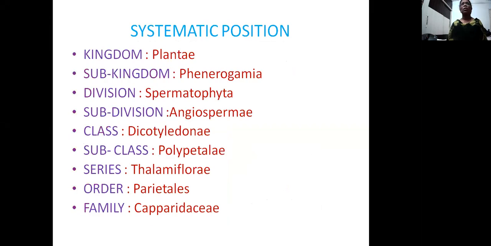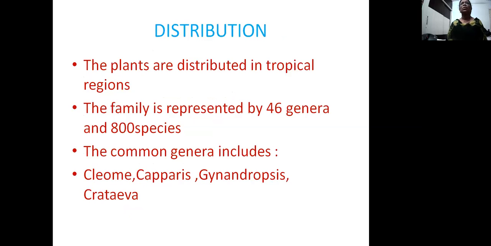Coming to the systematic position of this family, it belongs to kingdom Plantae, subkingdom Phanerogamia, division Spermatophyta, subdivision Angiospermae, class Dicotyledonae, subclass Polypetalae, series Thalamiflorae, order Parietales with parietal placentation. All the members are showing parietal placentation. The family Capparidaceae. Coming to the distribution of this family, the plants are distributed in tropical regions.